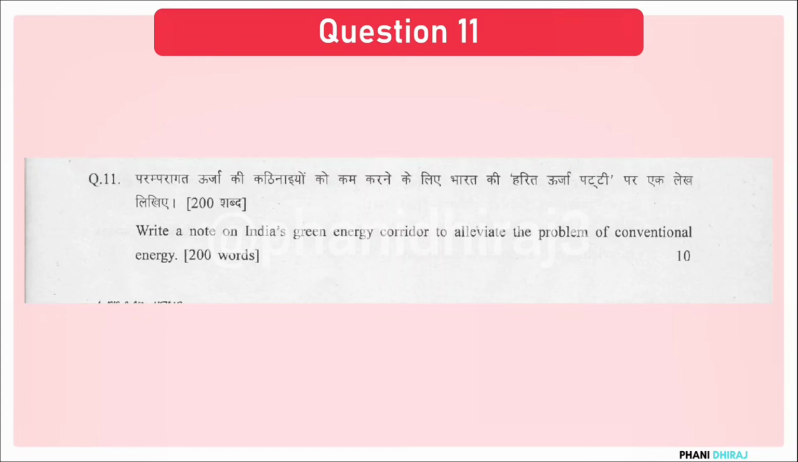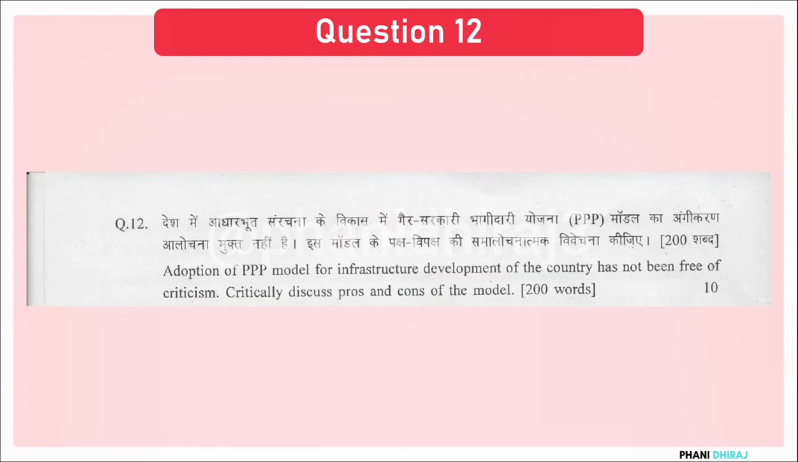Simply evaluate what are the problems that India has with conventional energy sources, how India can come out of this trap of being dependent on conventional energy sources. Moving on to the next, adoption of PPP model for infrastructure development of the country has not been free of criticism. Critically discuss pros and cons of the model.